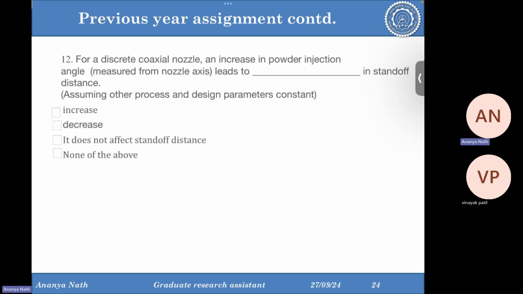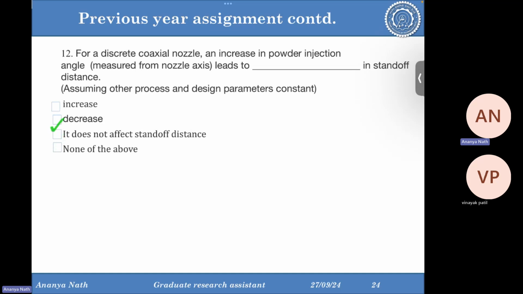Then for a discrete coaxial nozzle, does an increase in powder injection angle lead to a decrease in the standoff distance? Yes, an increase in powder injection angle will obviously decrease the standoff distance, because if you are increasing the injection angle, this is what you are doing. These are the powder streams. From the central slot, the laser is coming.